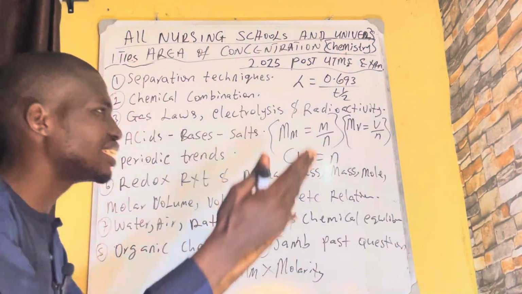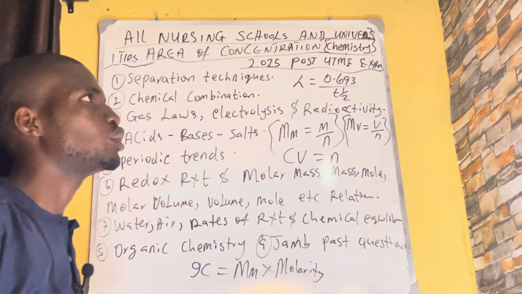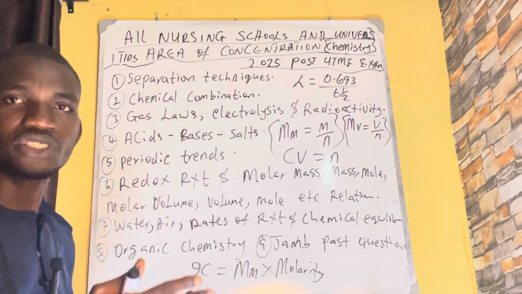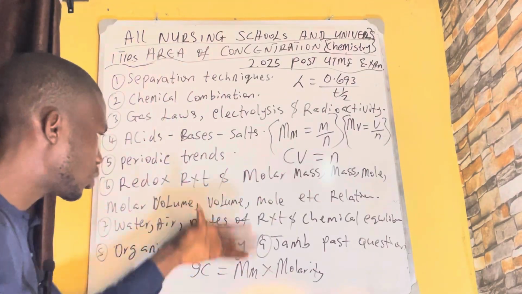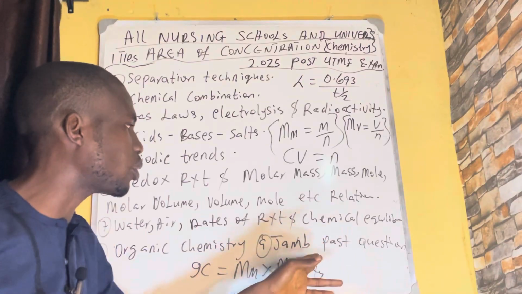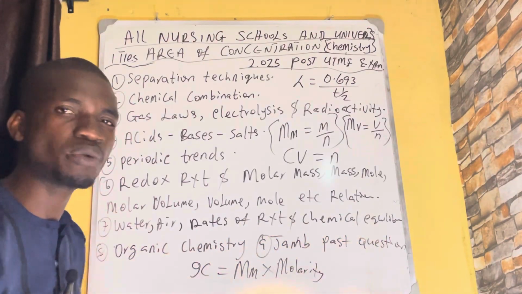But all these other states, Imo State, Uniport, Uniben, Delta State, and so on, all those like Uniport, Unical, just know these things, know this formula, and you will do well. Most especially, read your JAMB past questions. Very, very well, and you will pass.